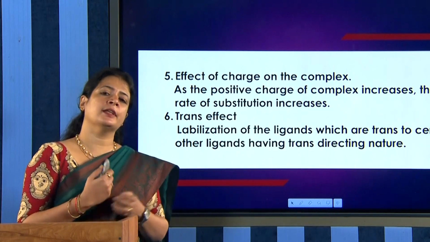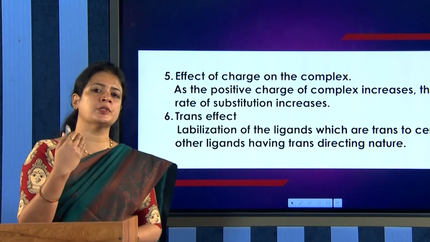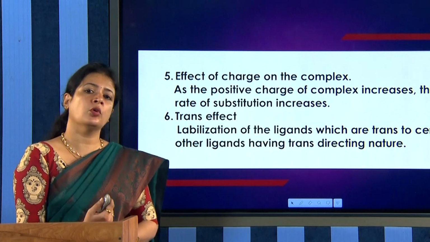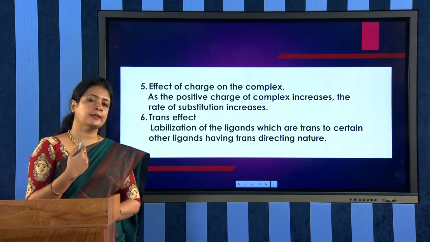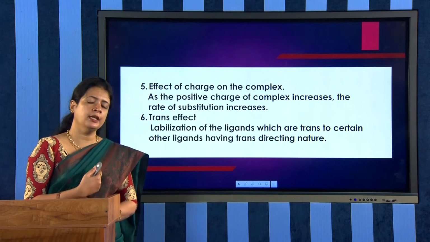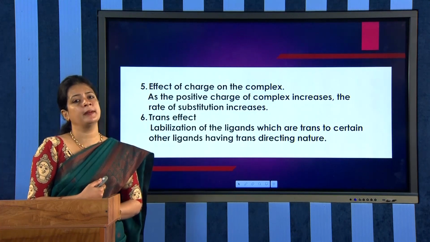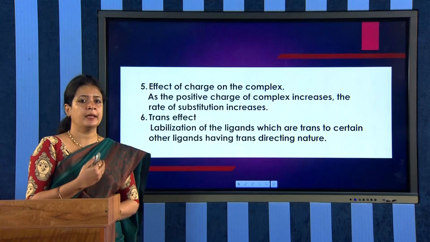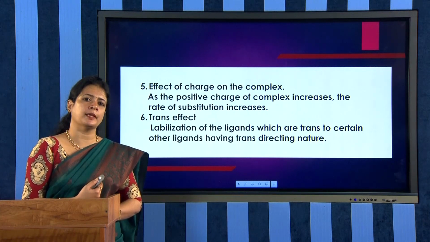We have studied the associative and dissociative mechanisms, how they occur, what intermediates are formed, what are the characteristics of these mechanisms, etc. And we have studied in detail the substitution reaction in square planar complexes also, and the mechanism that it follows.